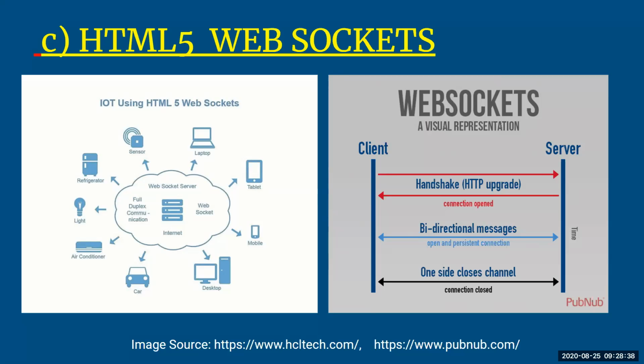So if any one of them closes the socket, the channel will close automatically for the other, whether client or server. In WebSocket there will be a single socket connected between client and server, and the interaction takes place. The last step is when one side closes the channel. As I've told you before, if either the client or server closes the connection, it will be closed for the other end as well.